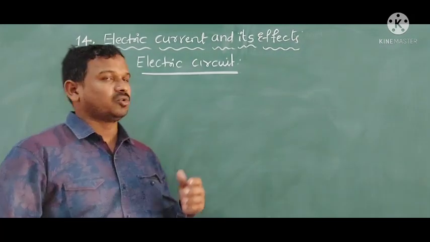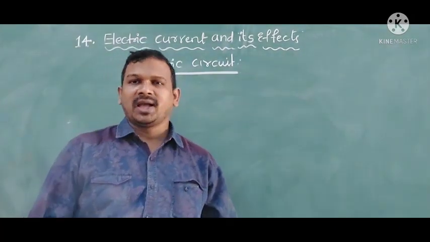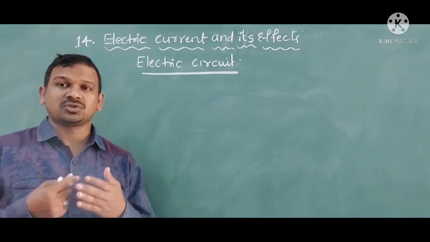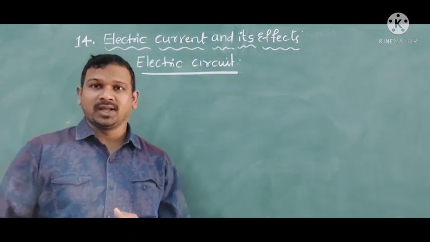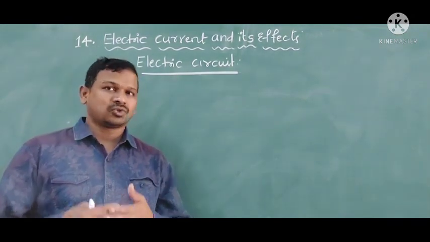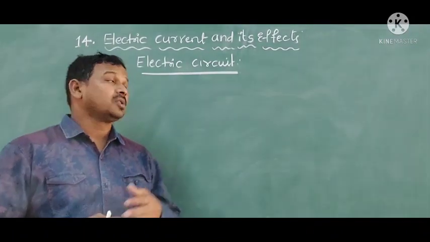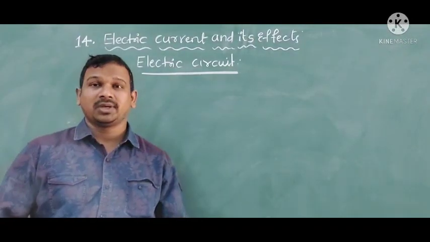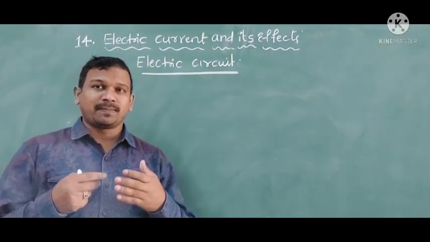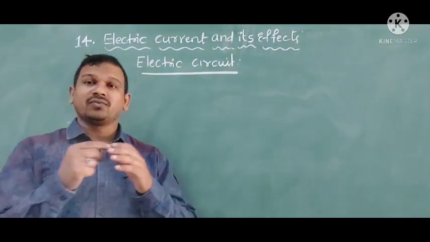Now we need to discuss the electric circuit. As we said, a battery is a source of electrical energy. This gives the energy to the electrons to flow in ordered motion. That is called electric current. Then what is an electric circuit? An electric circuit is a path where the electric current can flow.